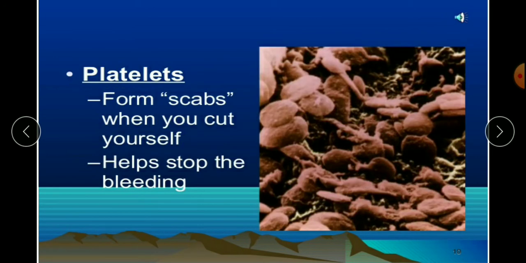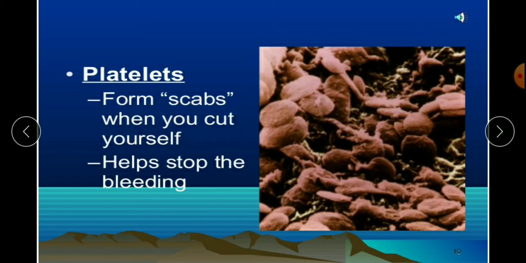The next is platelets. See here, it is something like a fiber-like structure. And what does it do? It helps in blood clotting. So platelets help in blood clotting. How? See here, it forms clots when you cut yourself.